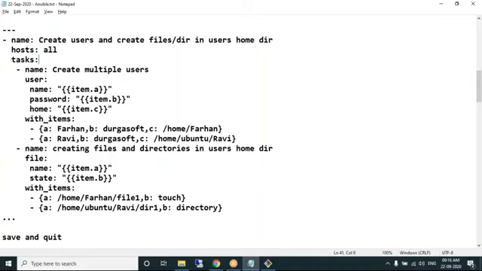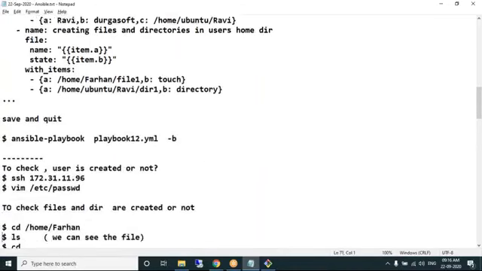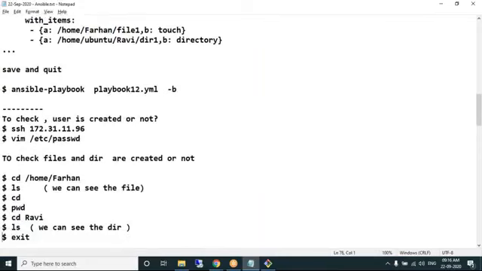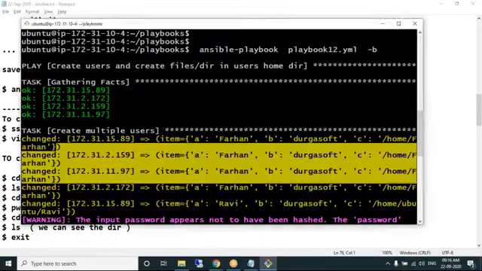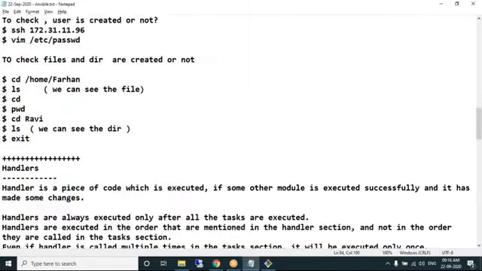Okay. Now, if you want to check whether a user is created or not, no doubt, when you're getting it in yellow color, that's proof that the user has been successfully created. Files also have been successfully created. You don't need to understand it. Let us move to the next concept called handlers.